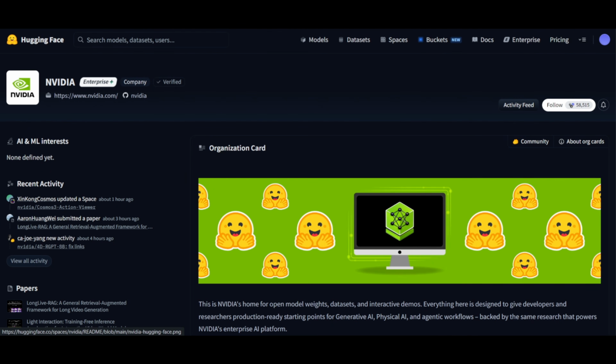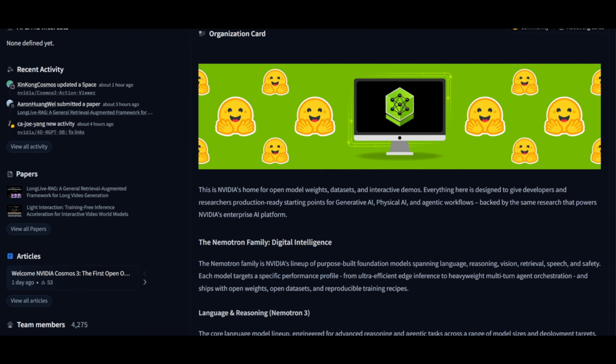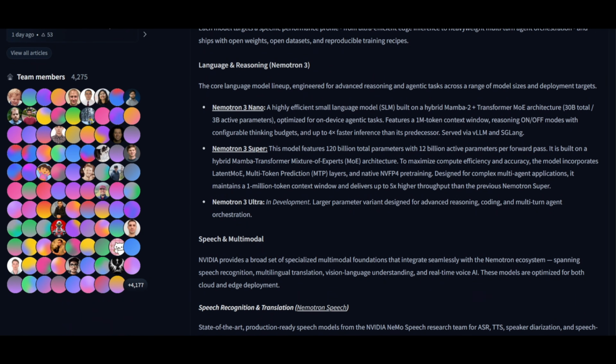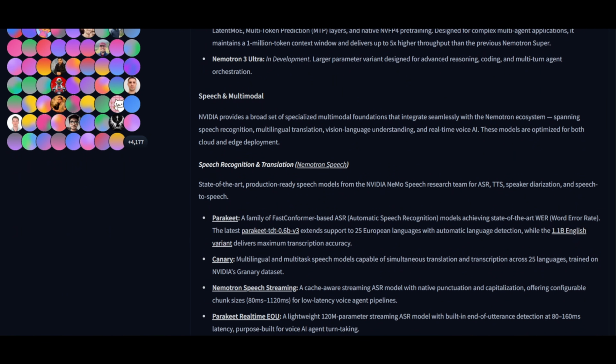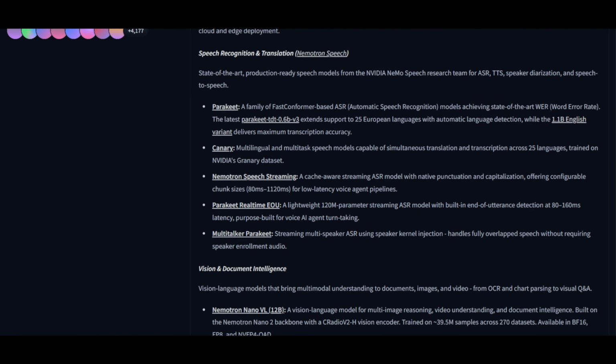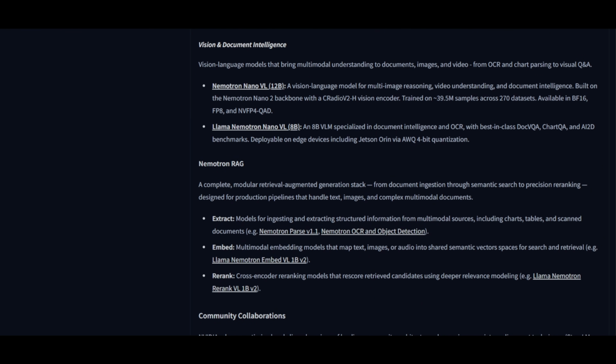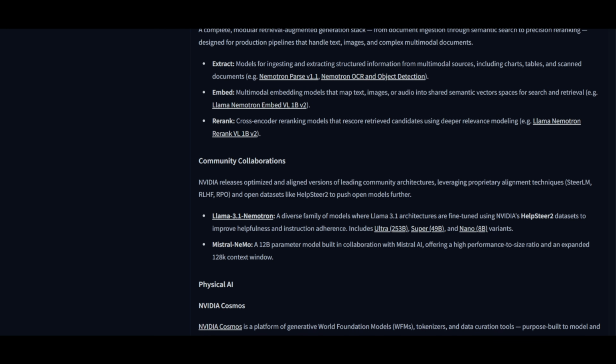The awesome thing is this is available for commercial and non-commercial use. You can find the Cosmos3-Nano and Cosmos3 Super checkpoints on Hugging Face, and all the training scripts and code are on GitHub. If you are interested in reading further, I'll link to this main page in the description below.